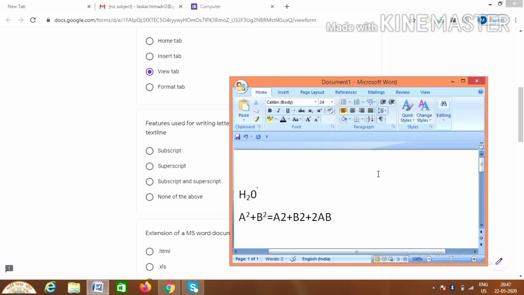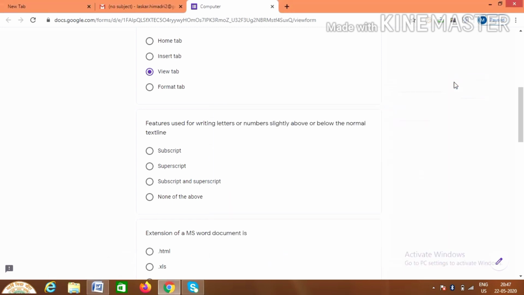Fine. So students, this is subscript and superscript. What was the question? Features for writing letters or numbers slightly above or below the text line. It means the question is asking for the names of both: if we are writing above the normal text line, or below the normal text line. So what will be the answer? The answer will be superscript and subscript, both. Okay.